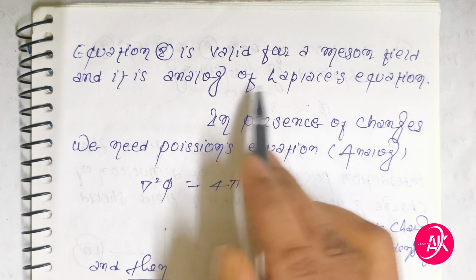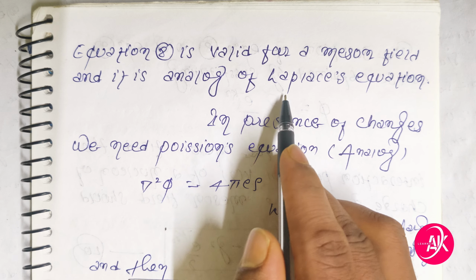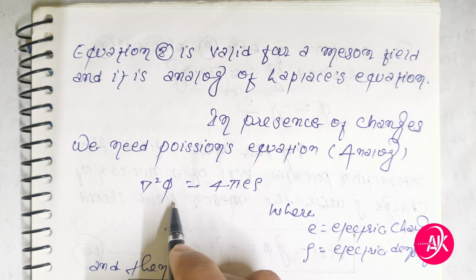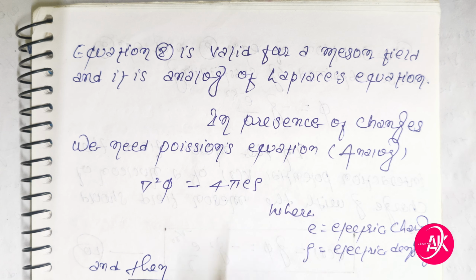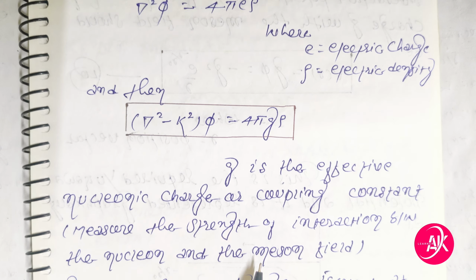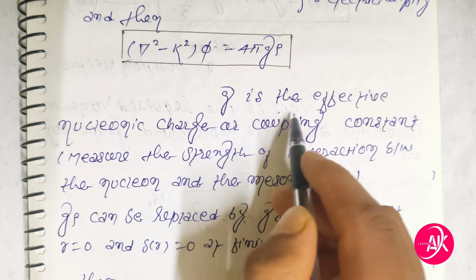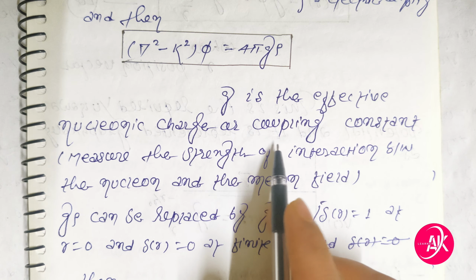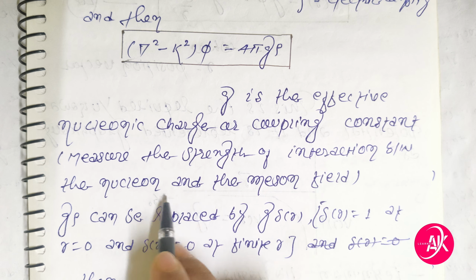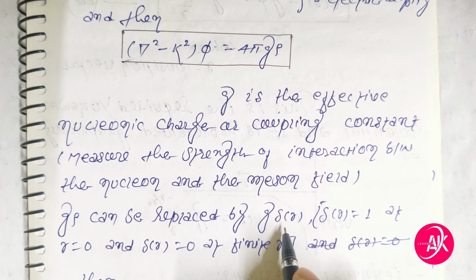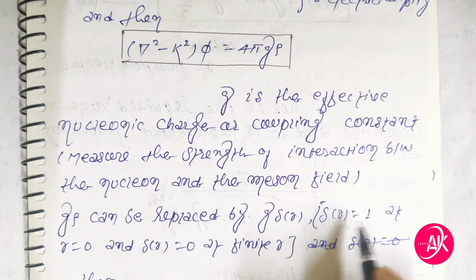Equation 8 is valid for a meson field, and it is the analog of Laplace's equation. In the presence of charge, we need the Poisson's equation analog: del squared phi is equal to minus 4 pi e rho, where e is the electric charge and rho is the charge density. Then del squared minus k squared phi is equal to 4 pi g rho. g is the effective nucleonic charge or coupling constant, which measures the strength of interaction between the nucleon and the meson field. g rho can be replaced by g delta r, where delta r is equal to infinity at r is equal to 0, and delta r is equal to 0 at finite r.